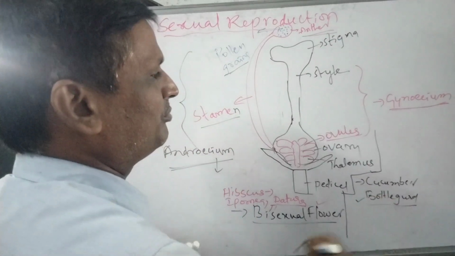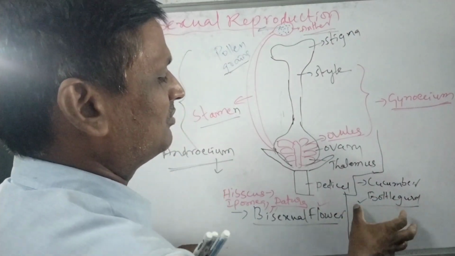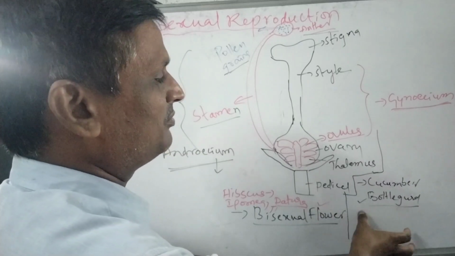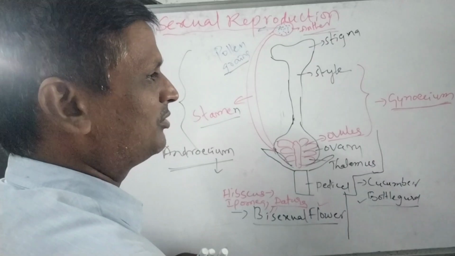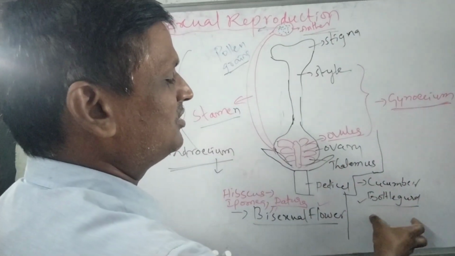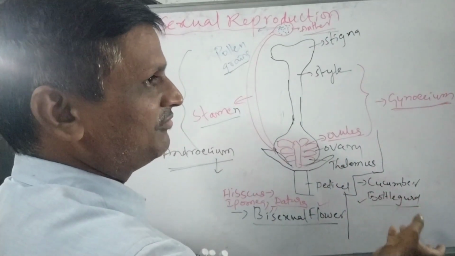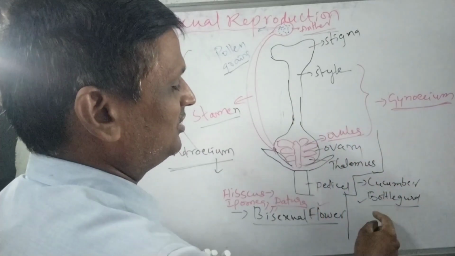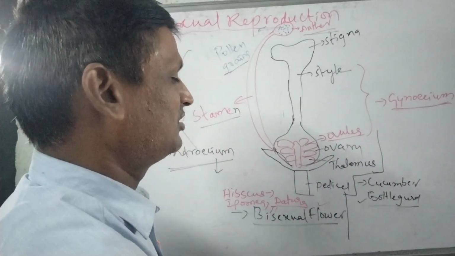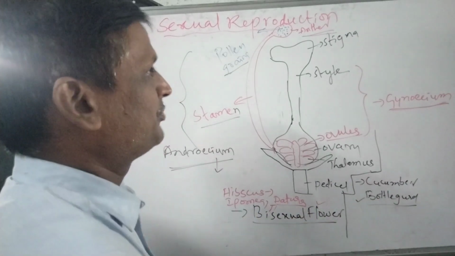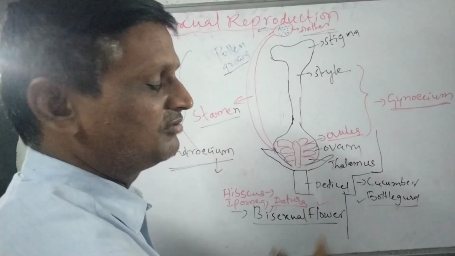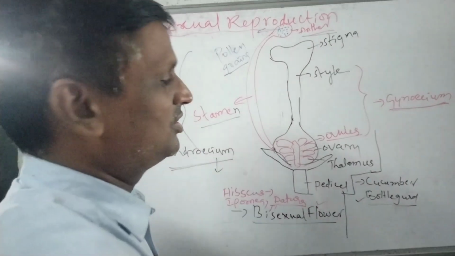This type of plants may consist of unisexual flowers. That flower consists of either a male reproductive part or a female reproductive part. If any one of the parts, either male or female, is present in the flower, that is called a monosexual flower or unisexual flower. So this is about unisexual and bisexual flowers. This is what we discussed in the 7th class about sexual reproduction in plants.